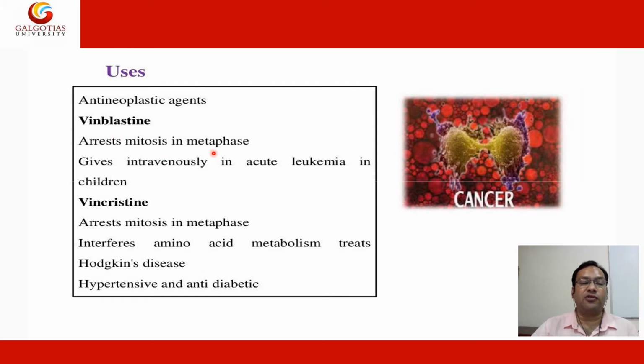Vinblastine arrests mitosis in metaphase, given intravenously in acute leukemia in children. Vincristine arrests mitosis in metaphase, interferes with amino acid metabolism, and treats Hodgkin disease. Also used for hypertensive and anti-diabetic action. Mostly these drugs are used in cancer cases, also in Hodgkin disease.